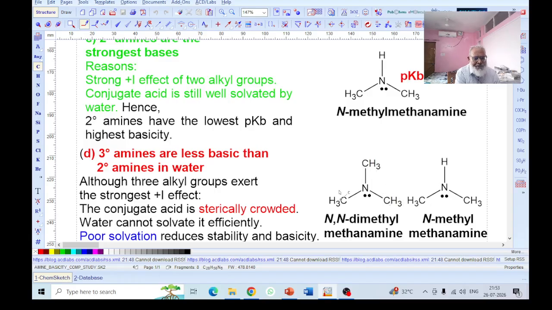Although these three bulky groups have the plus I effect, there should be an increase in the electron density on the nitrogen atom. But these bulky groups at the same time hinder the approach or access of any electron taking group toward the nitrogen atom. This is just like Z plus commandos.